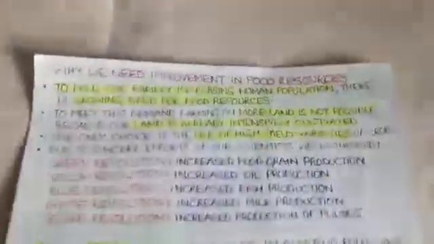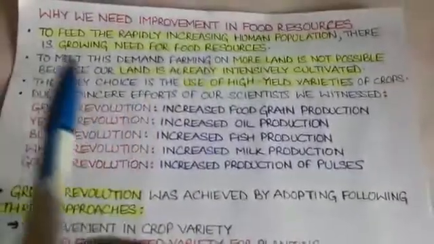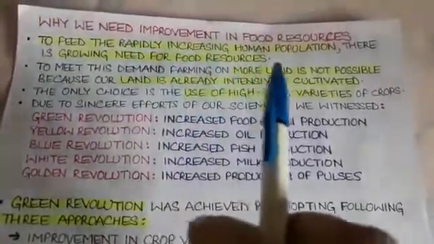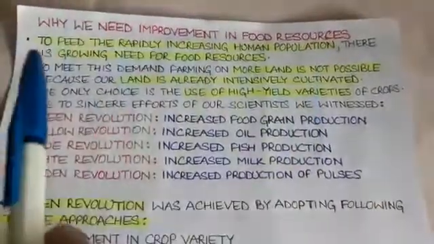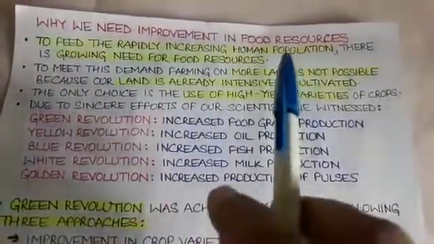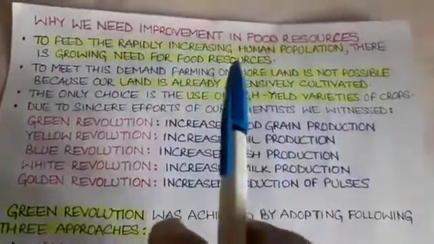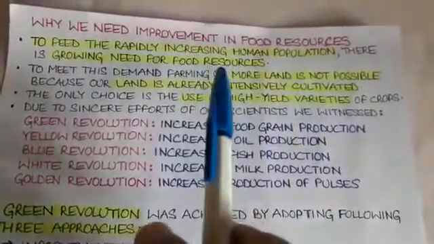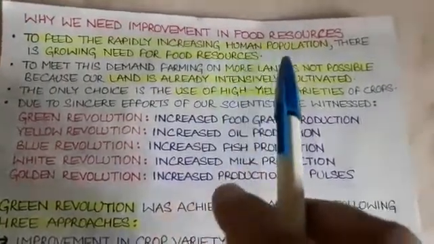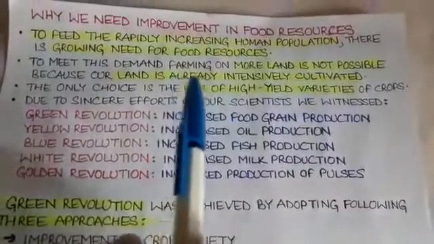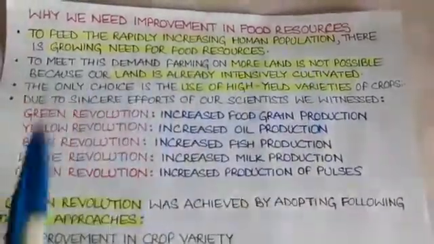The next topic that we are going to take up is, why do we need improvement in food resources? Students, we know that world over the population is greatly increasing. So, to feed the rapidly increasing human population, there is also a growing need for food resources to feed such large number of people. Now, to meet this demand, farming on more land is not possible.